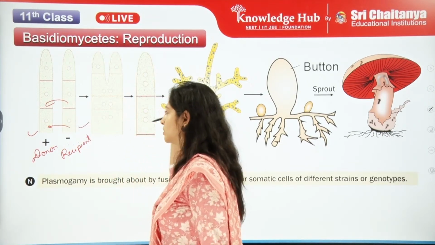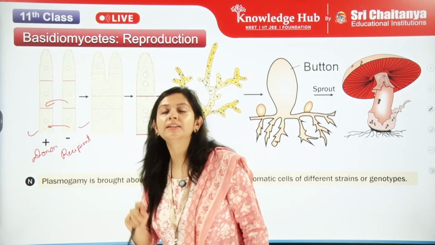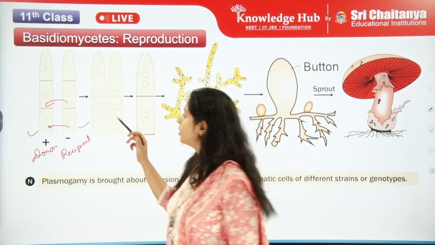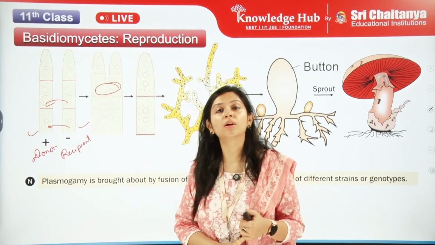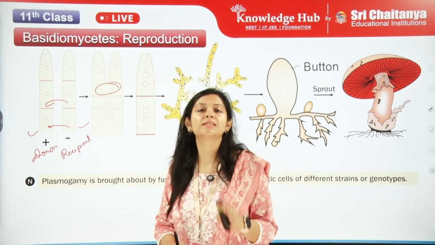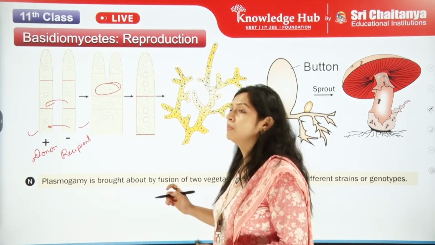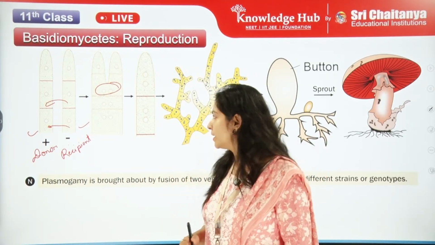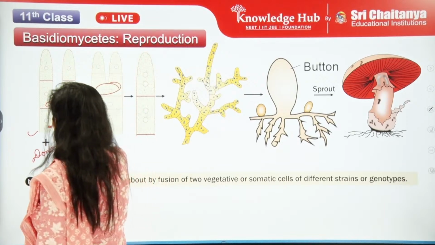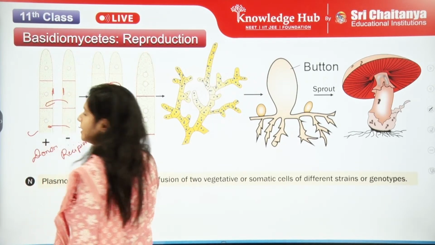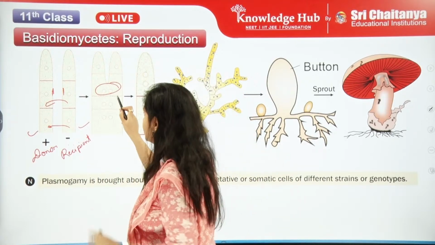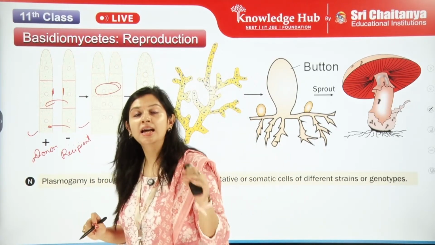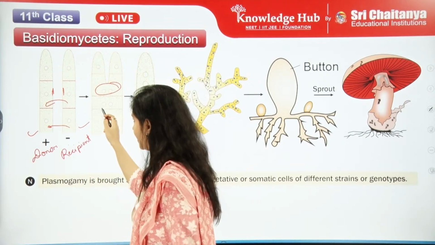Let them fuse. So they have fused, but everything has fused except what? The nuclei did not fuse. We can see what has happened here, plasmogamy has happened. There is fusion of the cell wall, so both the walls have fused properly. We have these two nuclei which still have not fused, so this is still undergoing fusion.